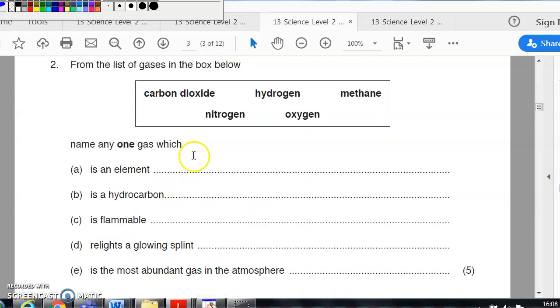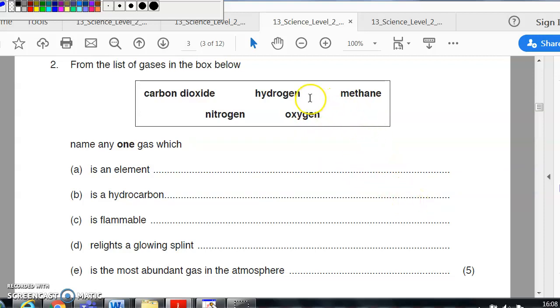This one, so you can only use these to answer your questions. And okay, so an element, so you could have nitrogen, hydrogen, oxygen. A hydrocarbon, there is only one there, that is methane. Is flammable, so you could talk about methane gas, that's the Bunsen type stuff. You could talk about hydrogen, as you know that burns. We can't say oxygen. Okay, oxygen helps and supports burning, but it's not flammable.